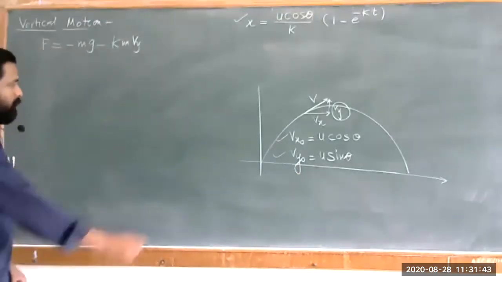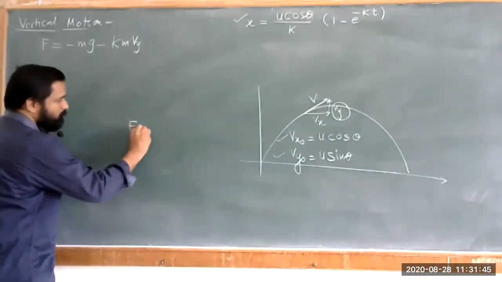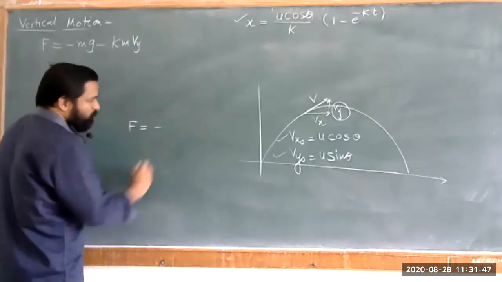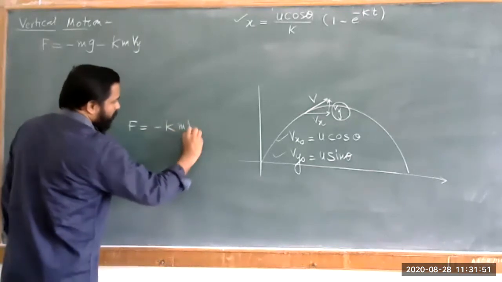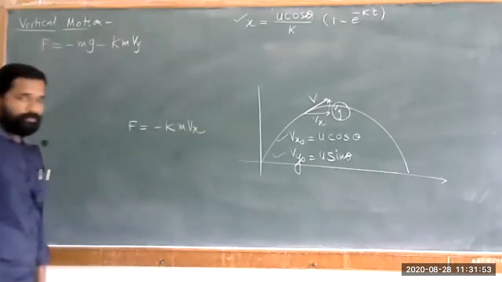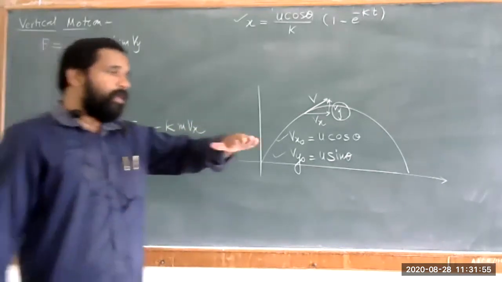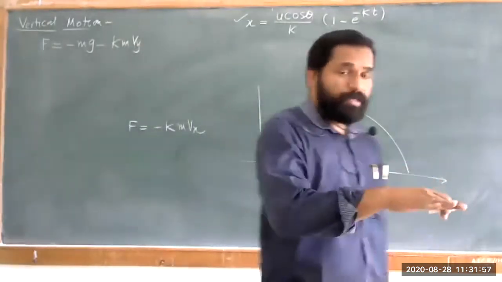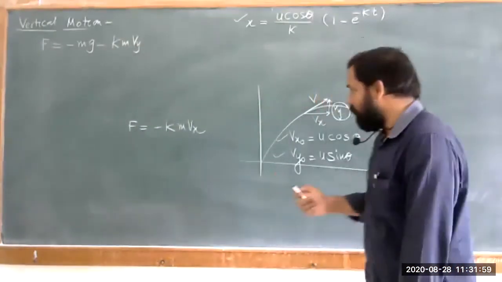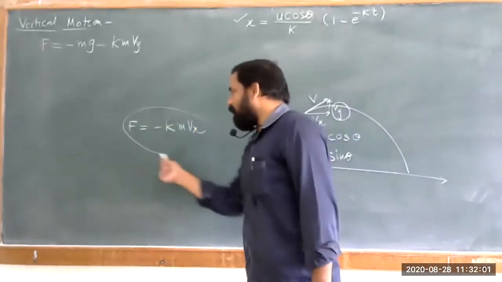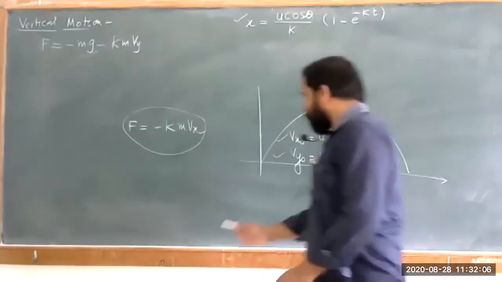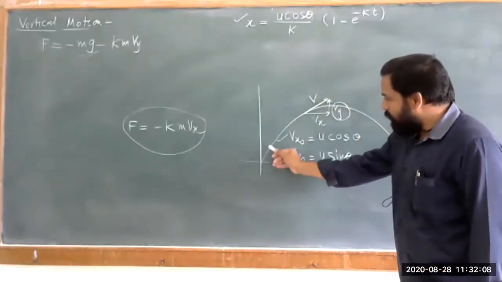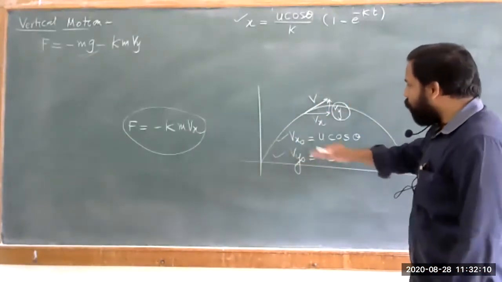Now the condition with respect to horizontal motion, that we have given in terms of only km into vx. Horizontal direction, horizontal motion, and in horizontal motion we do not have to deal with this factor mg. Okay, particle आहे, body जे आहे, and it acquires some height.